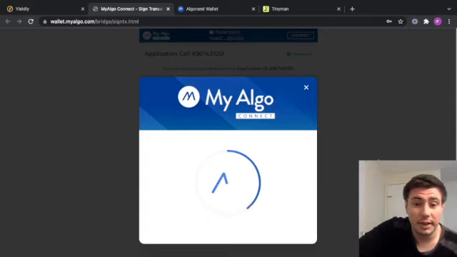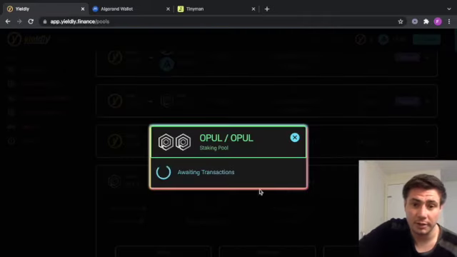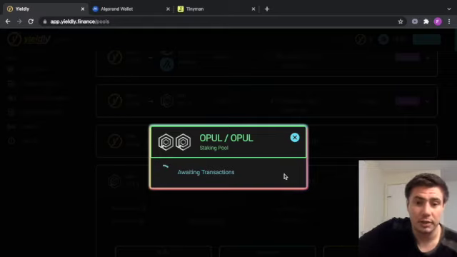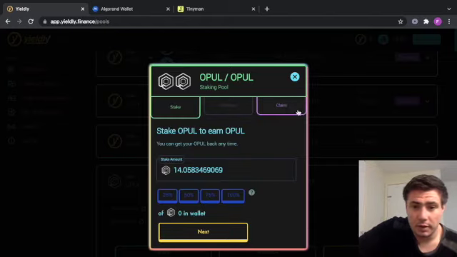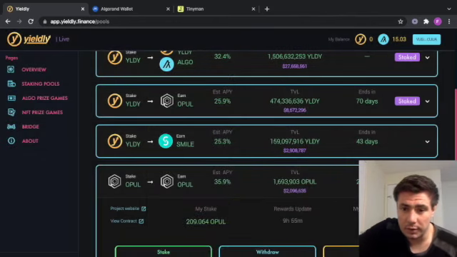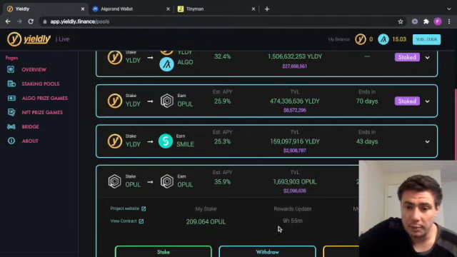Previously, it wasn't letting me do it because I hadn't had enough Algorand in it, and say if I'm messing around with the no loss lottery or whatever, you need to make sure you have surplus Algorand in your MyAlgo Connect wallet so that you can make all these transactions. It costs something like, I don't know, 2 transactions on the network, so like 0.002 of an Algorand or something like that. So there we go, that's it staked, and here we can see that I now have 209 Opulous staking, and that's my claimable reward so far.